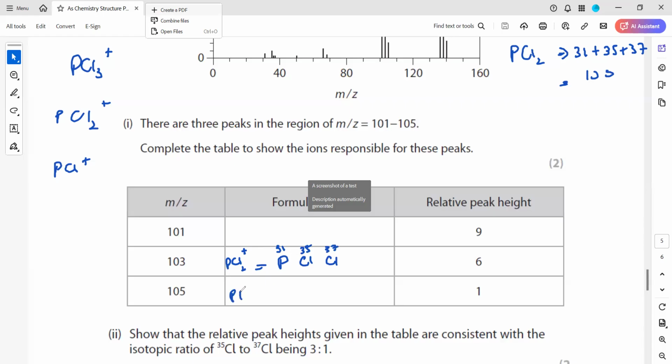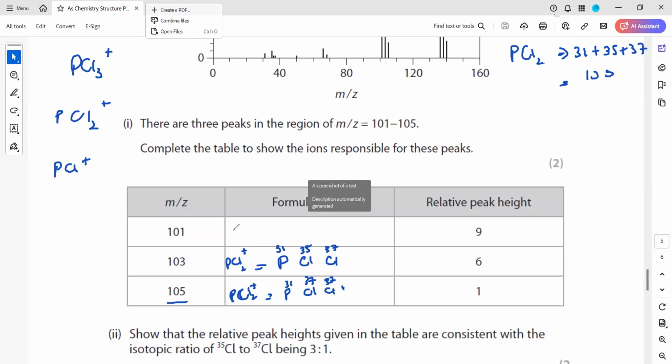What about another? This is also PCl2. Phosphorus 31, and both chlorines are 37, because the total sum when we add them, 31 plus 37 plus 37, will be 105.